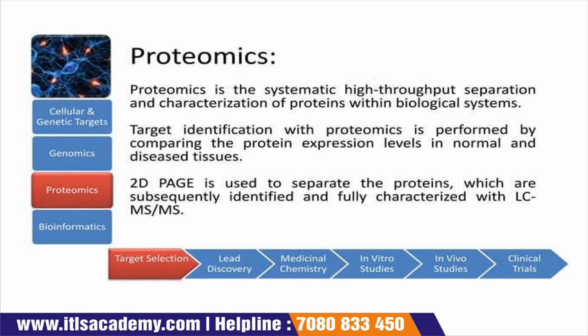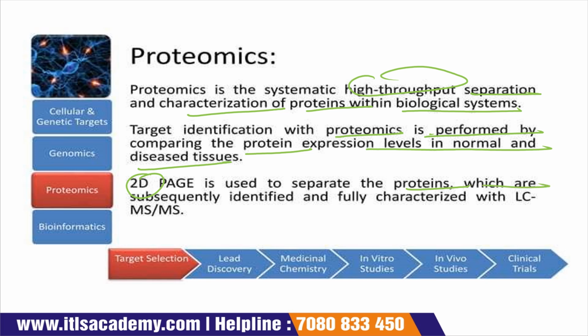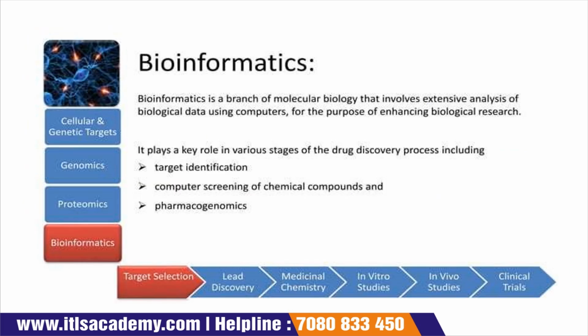Proteomics is the systematic, high-throughput separation and characterization of proteins within a biological system. Target identification with proteomics is performed by comparing protein expression levels in normal and diseased tissue. 2D PAGE is used to separate the proteins, which are subsequently identified and fully characterized with LC-MS and MS. Now next is bioinformatics.